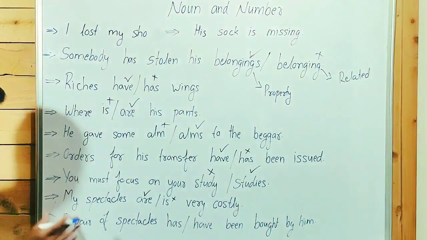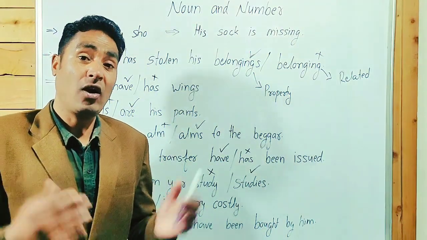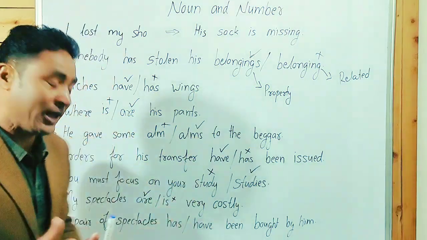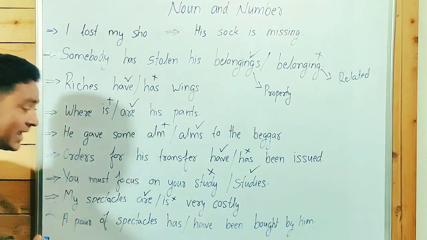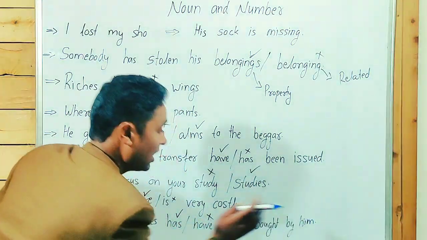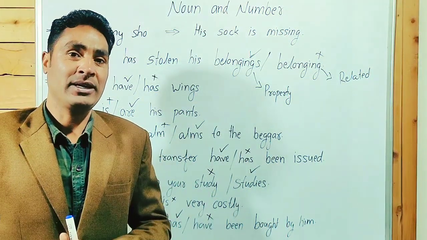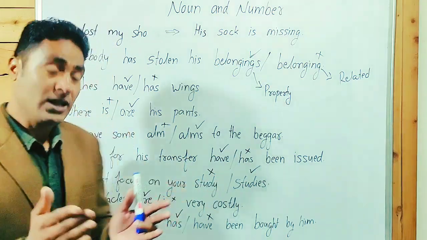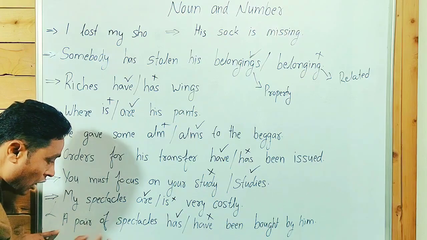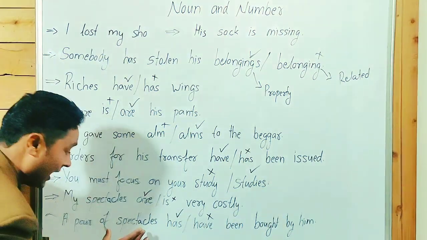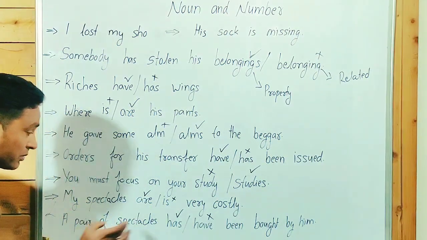Guys, point to be noted. When we write a pair of spectacles, a pair of shoes, a pair of socks, we treat it as singular. A pair of spectacles has, not have, been bought by him. A pair of shoes has been bought by me. When we talk about a pair, we are talking about one pair, so it's singular. Spectacles is the object of the preposition.